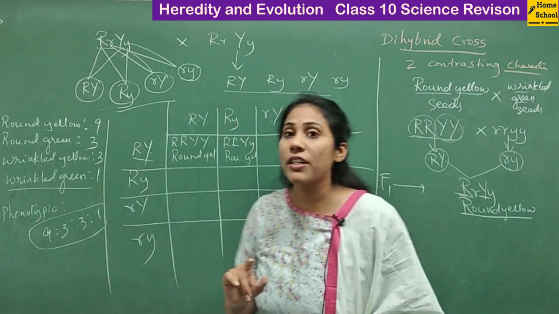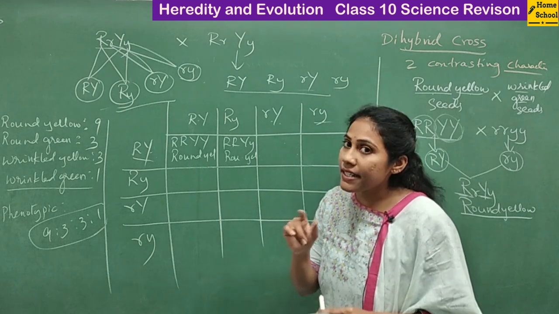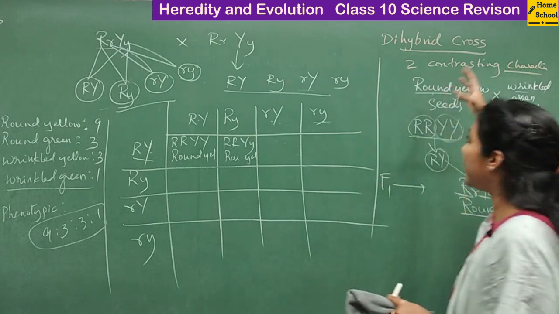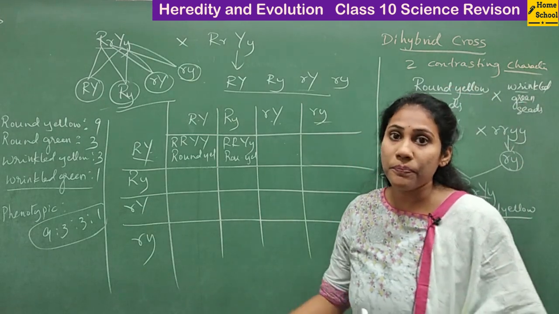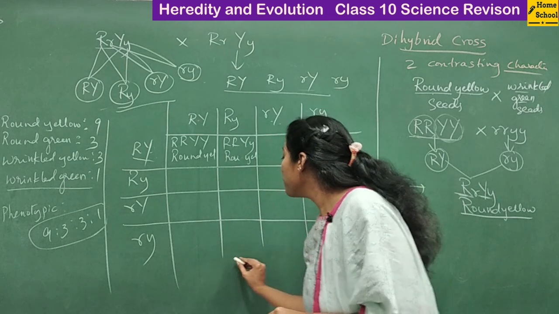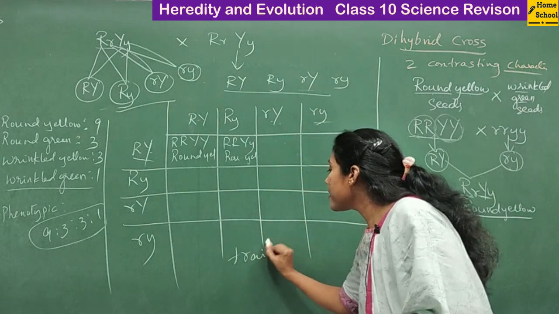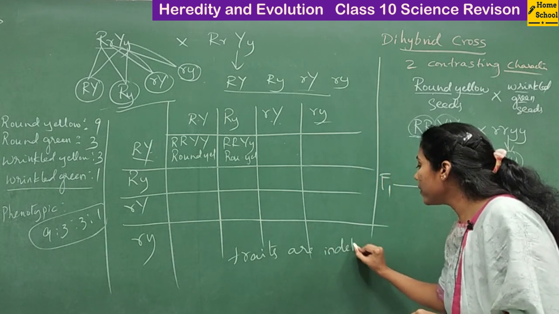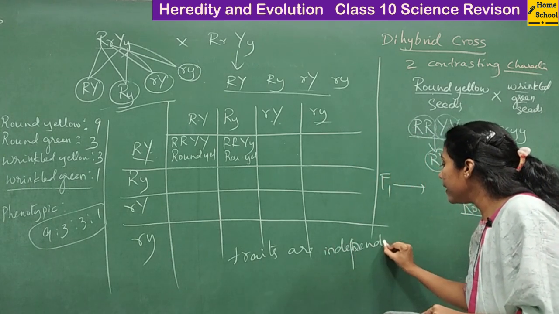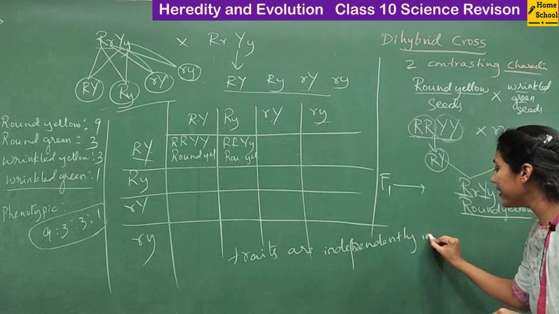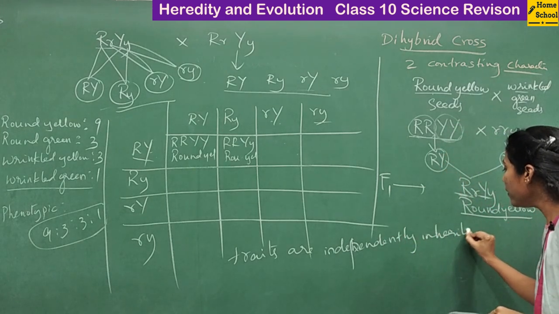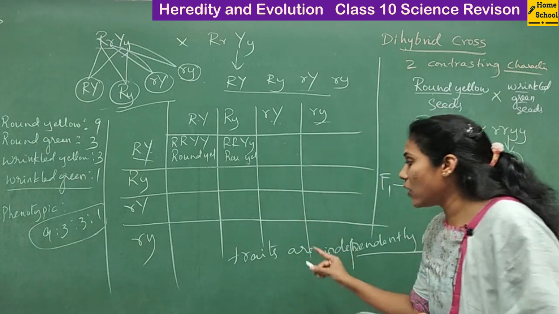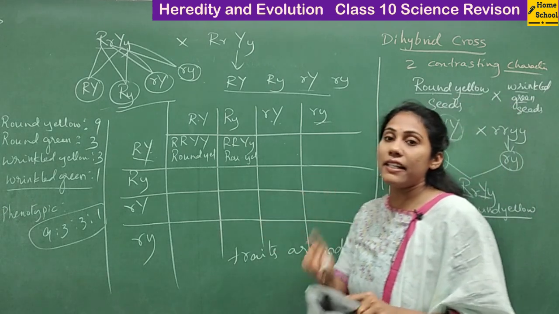They'll ask you a question: how do you show the traits are independently inherited? Then you will have to explain this dihybrid cross itself. Dihybrid cross proves that traits are independently inherited. Actually, this is what we call Mendel's law of independent assortment. This is the third Mendel's law.